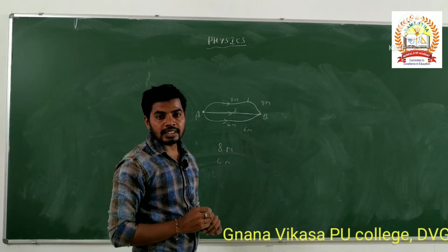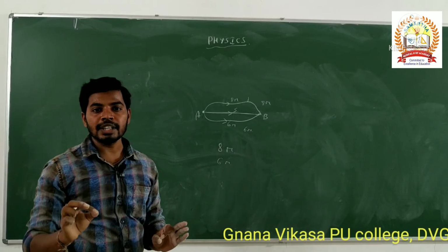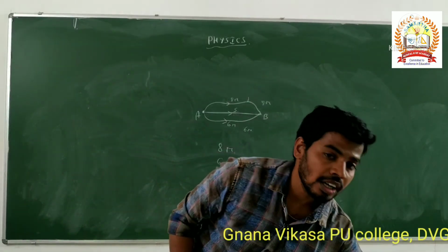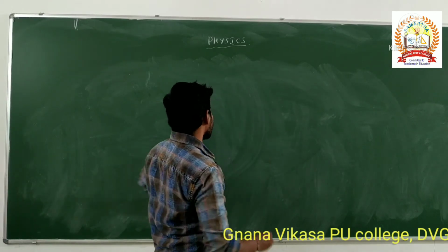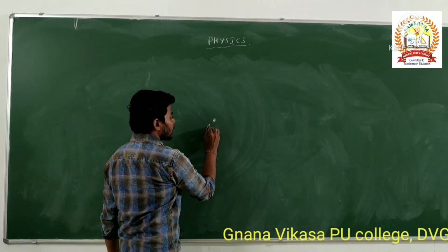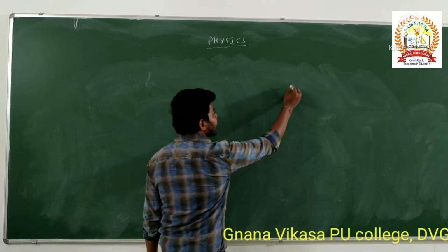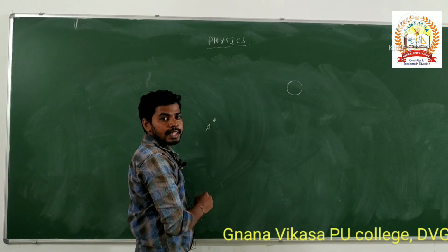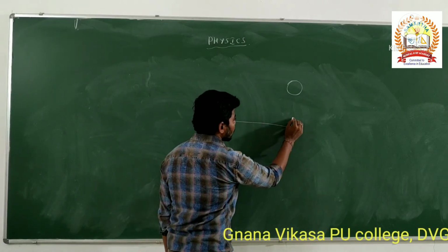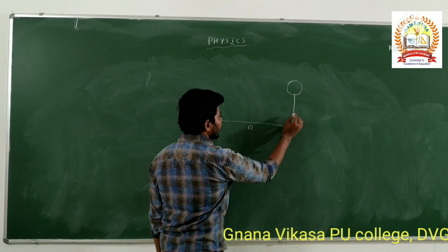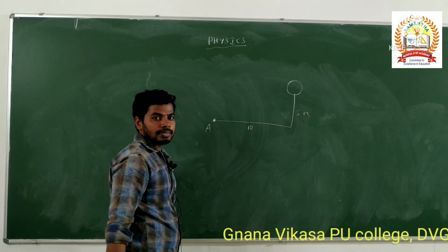One more thing, the displacement of a closed path is always 0. How can I take that? Here, if the person is starting here at point A, the market will be here. The person is traveling to a market. This is 10 meter, this is 5 meter.